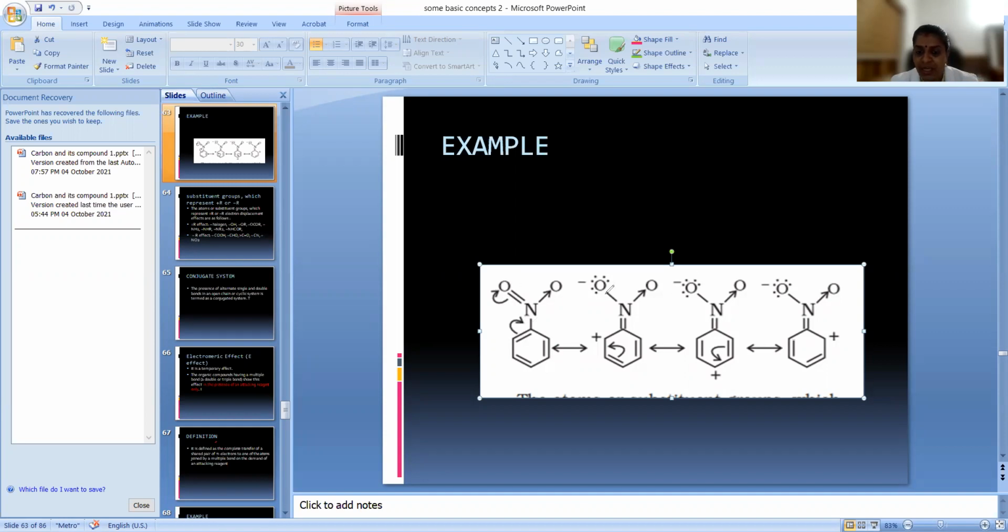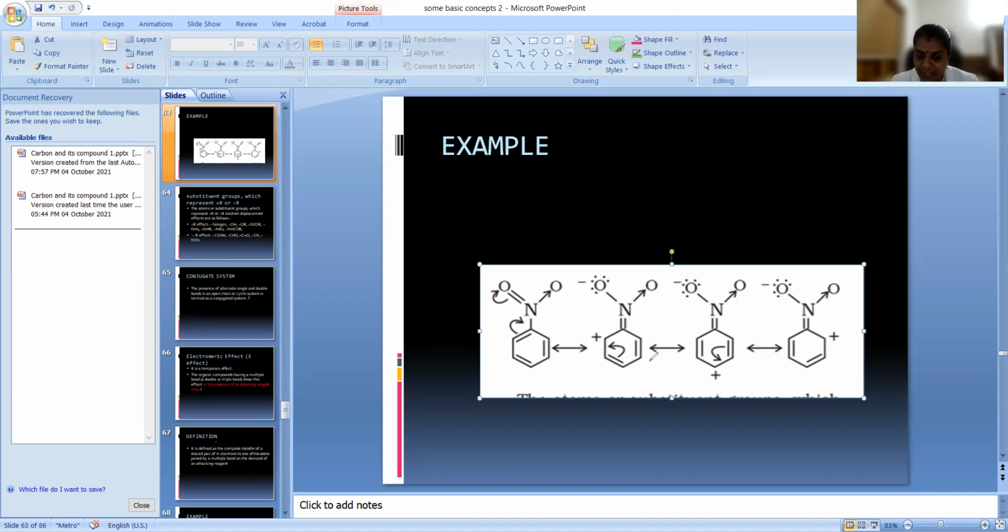So negative. Now next, this double bond is shifting to this position. Since the electron is displacing from here, it is getting a positive charge. If you are shifting a double bond towards this position, this negative and positive charge will cancel, negative and positive coming together, and then here we will get a positive charge.